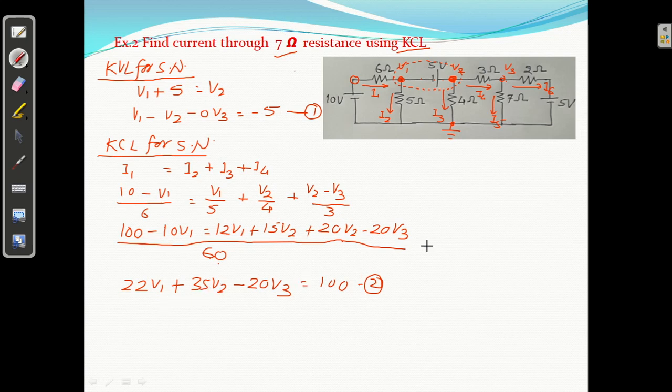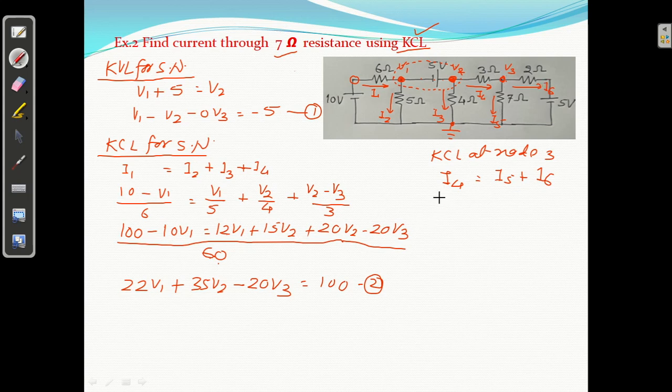Third equation, KCL at node 3. Remaining सुपर नोड पे क्या लिखेंगे? 1 KVL and 1 KCL. एक नोड ये भी बचा कि, सो यहाँ पर क्या लिखेंगे? KCL, because we have to solve the problem by KCL. So KCL at node 3. What is the KCL at node 3? Incoming current equal to outgoing current. I4 is incoming, I5 और I6 outgoing. These are the two. I4 equal to I5 plus I6.